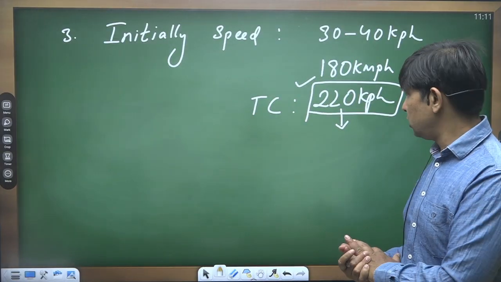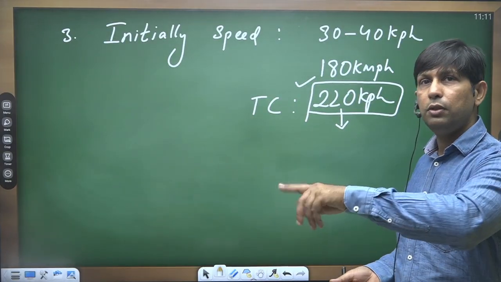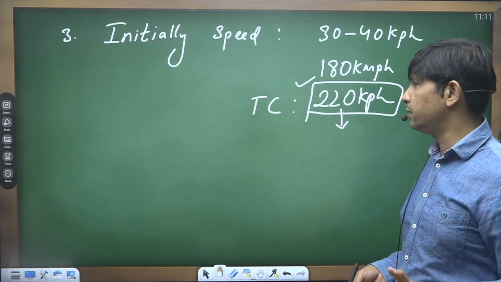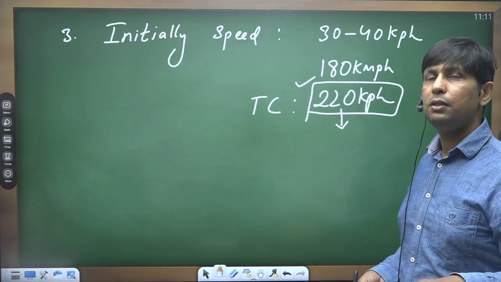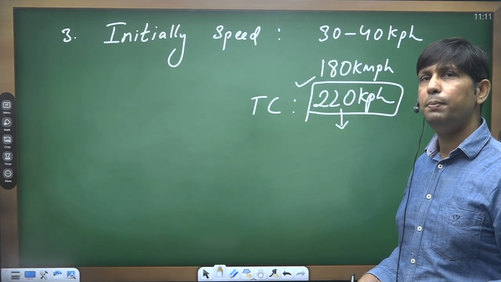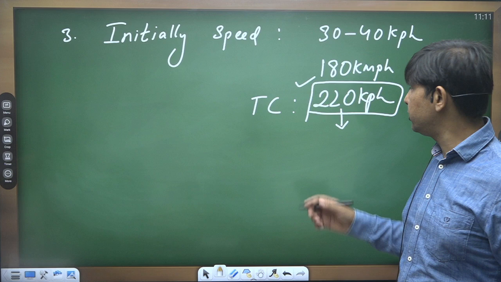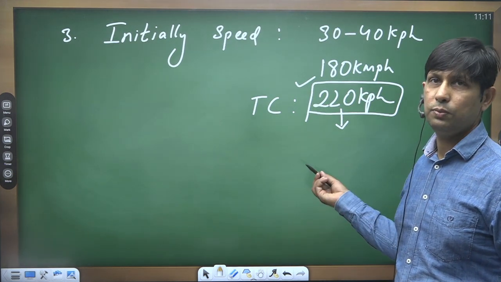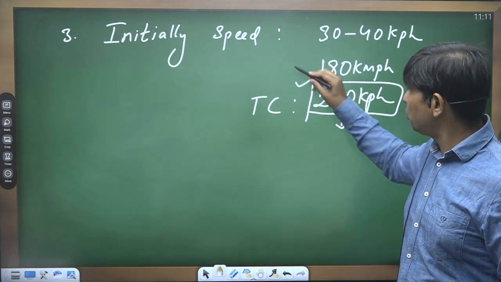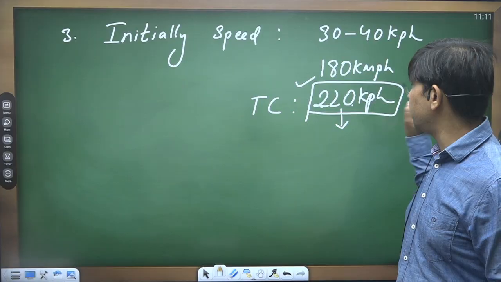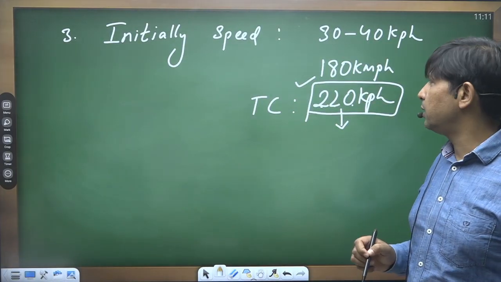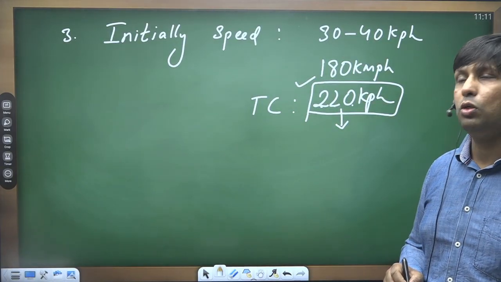So on the basis of the speed of the circulatory winds, we categorize the cyclone as low pressure zone, depression, deep depression, severe cyclone, or extremely severe cyclone. If the speed crosses the mark of 220 km per hour, then it will be put under the category of extremely severe tropical cyclone.